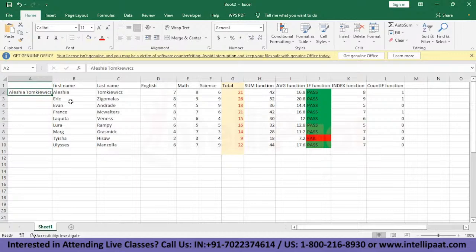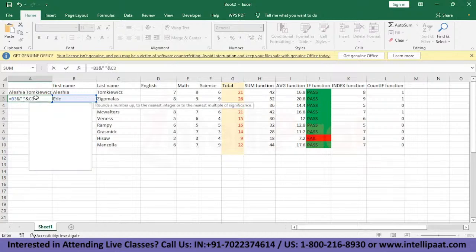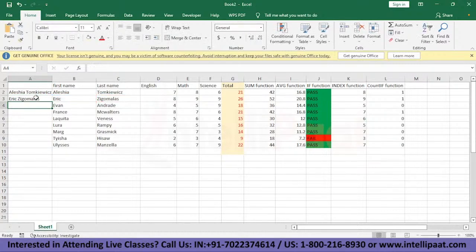So, better than that, we have an option here that Excel gives us. What we do is we go to the column that we want our two columns' information to be in one. We put equals to, I want B3, and we put ampersand. Then we need space, ampersand again, and then C3. So I press enter, and there you go.